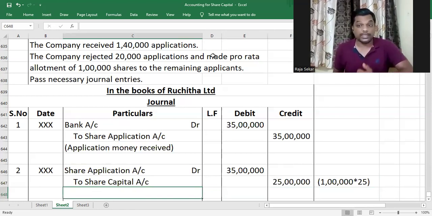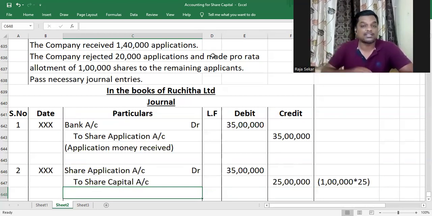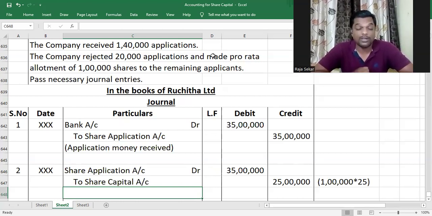Now, usually we take the remaining to share allotment account. If all 1,40,000 applications had gone through pro rata allotment, and 1 lakh shares had been allotted to the 1,40,000 applicants on a pro rata basis, we can take the remaining excess application money to share allotment account or calls in advance as the question instructs us to. The question is silent, so we have to take it to share allotment account, and if there is any excess over and above share allotment account, we have to refund that. But in this question, my dear children, 20,000 applications have been rejected. Am I right or not?